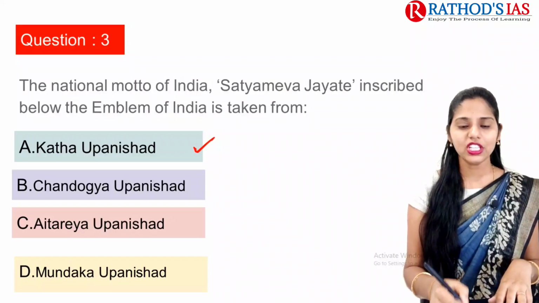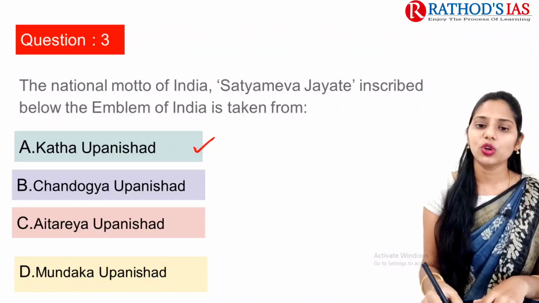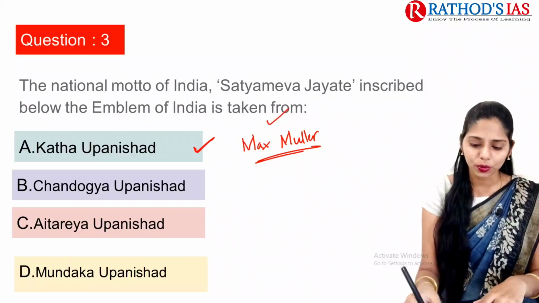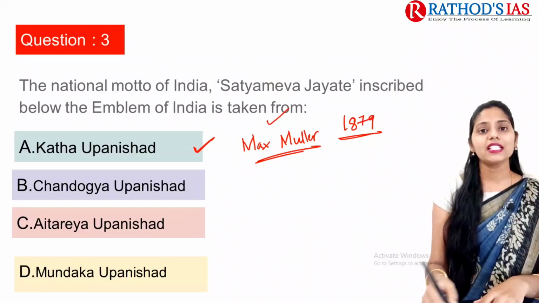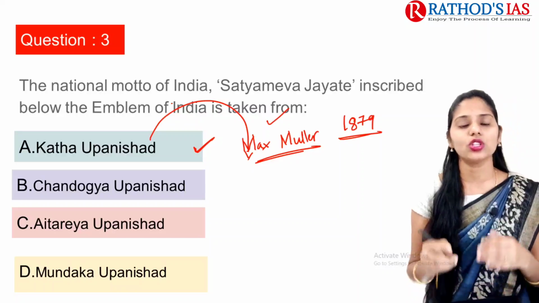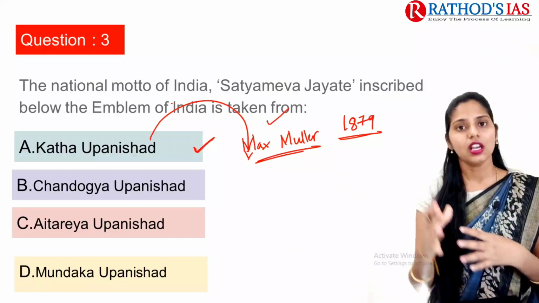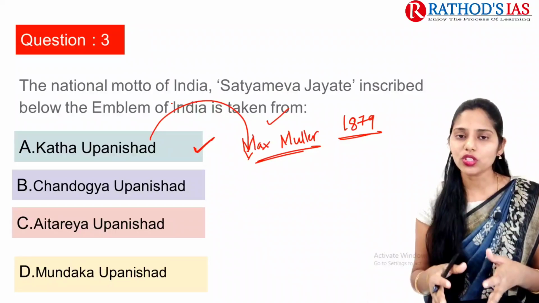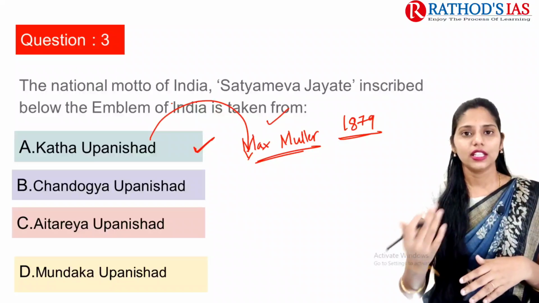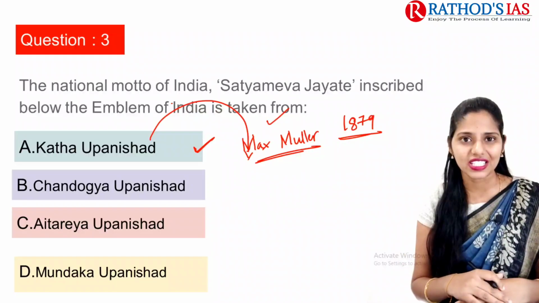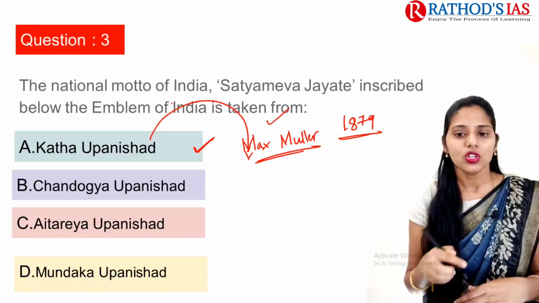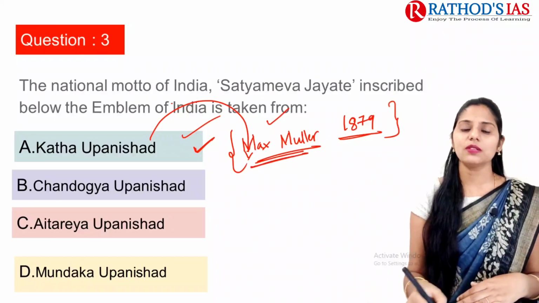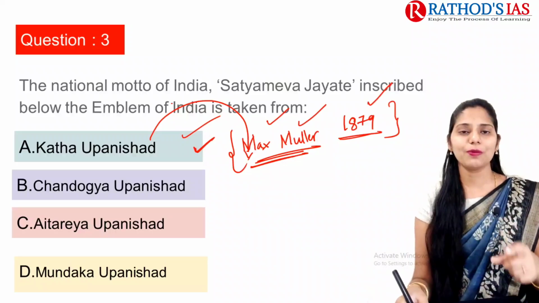If we are talking about the Kathopanishad, why is it important? It was translated by Max Muller in the year 1879. The central theme of this Upanishad is immortality. There is a story narrated in the Kathopanishad of one famous personality, Nachiketa. Nachiketa was the son of a sage, and he encountered the god of death, Yama. So the centrality of this Kathopanishad is immortality. These are some important things that you have to know.